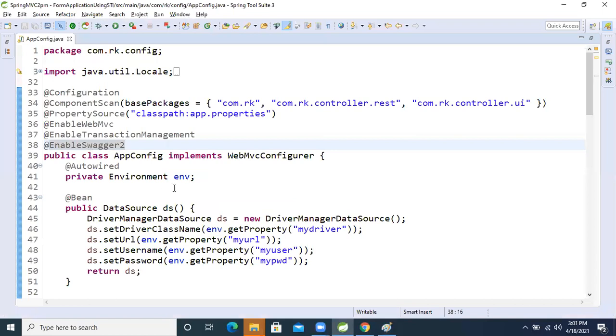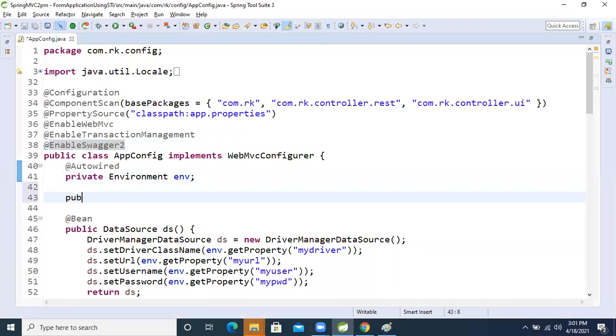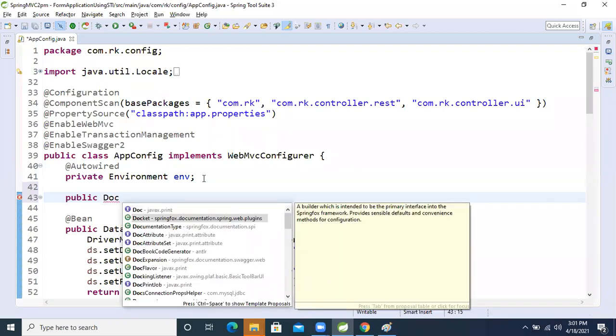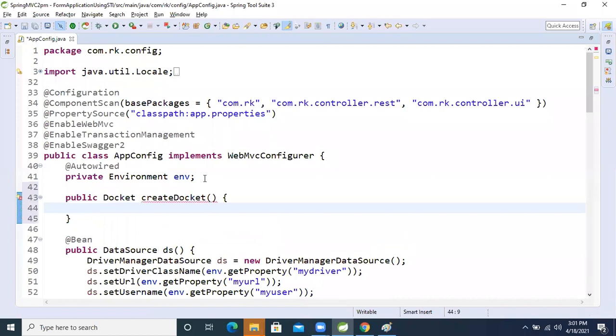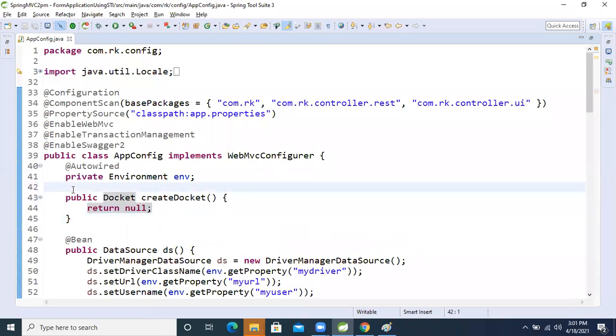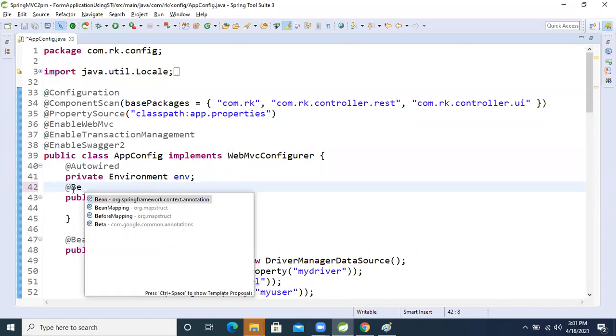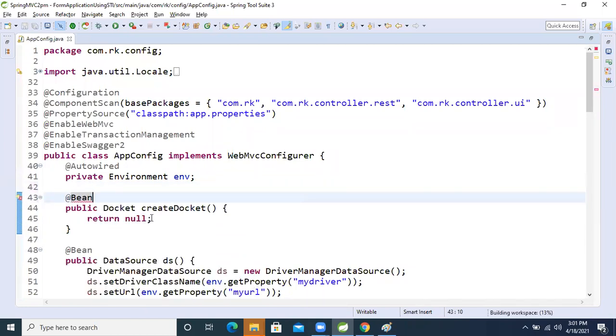So public Docket object, create Docket, and I'm just returning null for now. To make this method a bean method, we apply the at the rate Bean annotation. Now fine, guys, there is no need to write any logic here. So what I'm going to do?